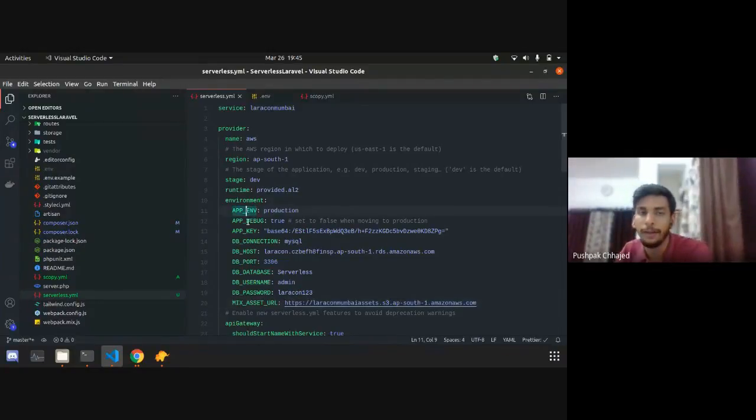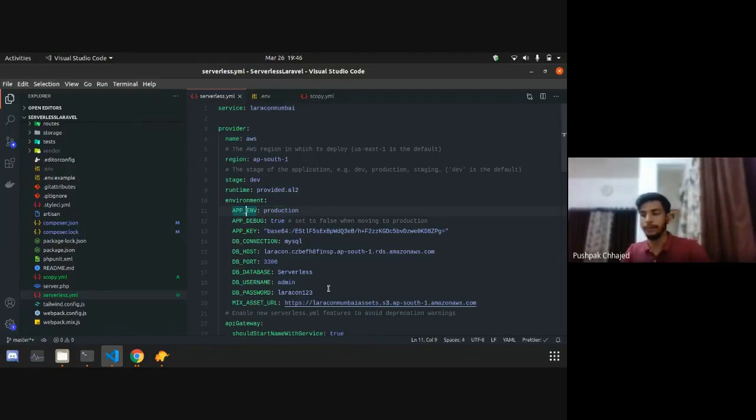I'm only giving the variables which it needs. So APP_ENV production, APP_DEBUG true, APP_KEY is specific, DB_CONNECTION mysql, DB_HOST is this. For the DB, you can use any publicly accessible database. I have not set up any VPC or anything specific for that, because it is again a very complex thing to explain.